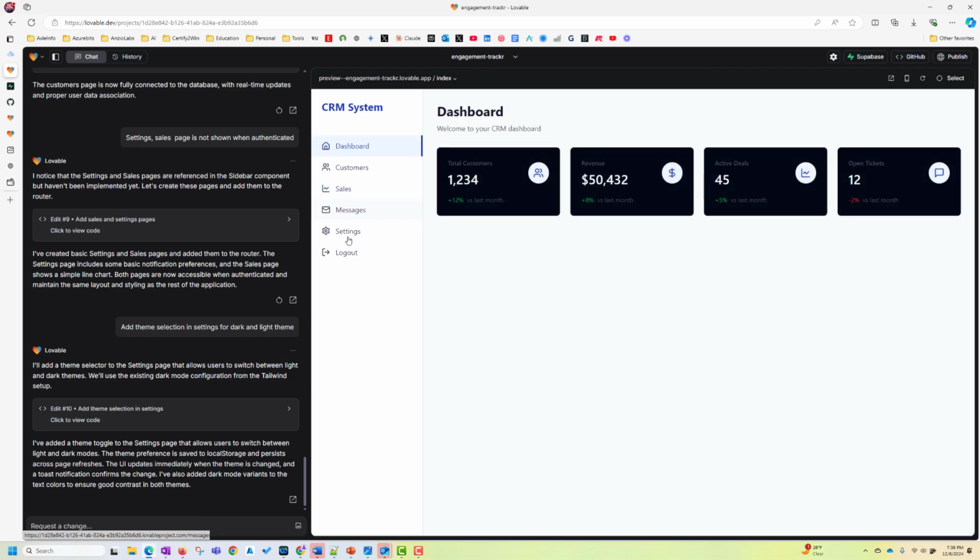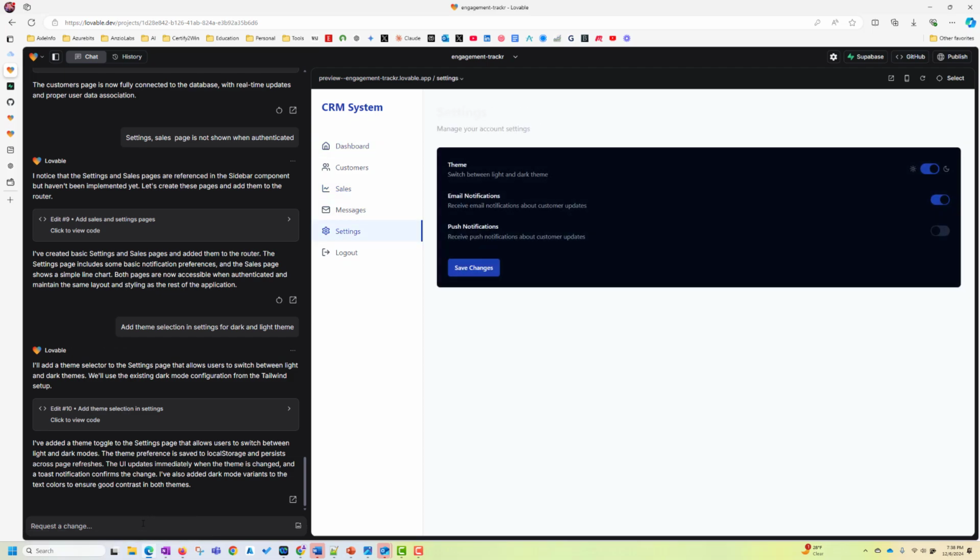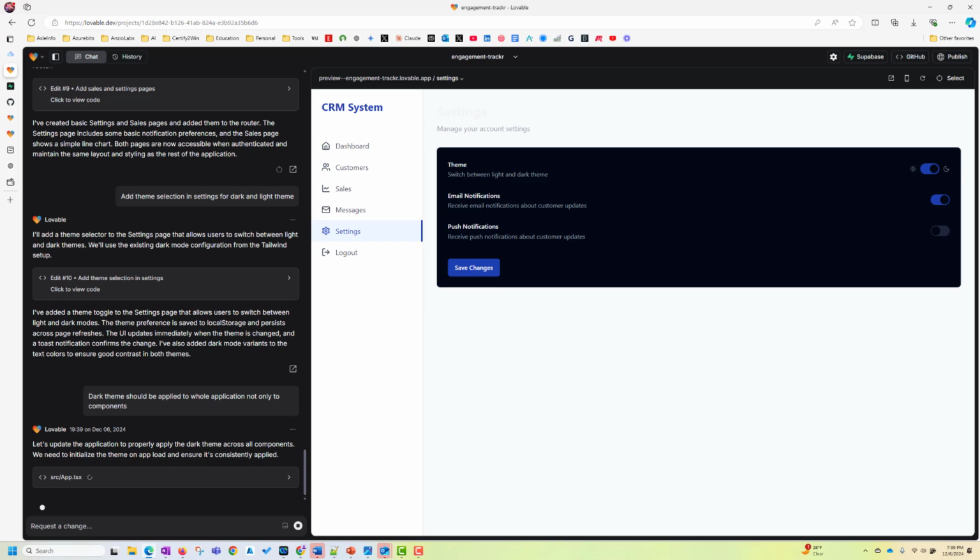So that's a bug, I will say. So let's say dark theme should be applied to the whole application, not only to components. Now it's doing its magic again.